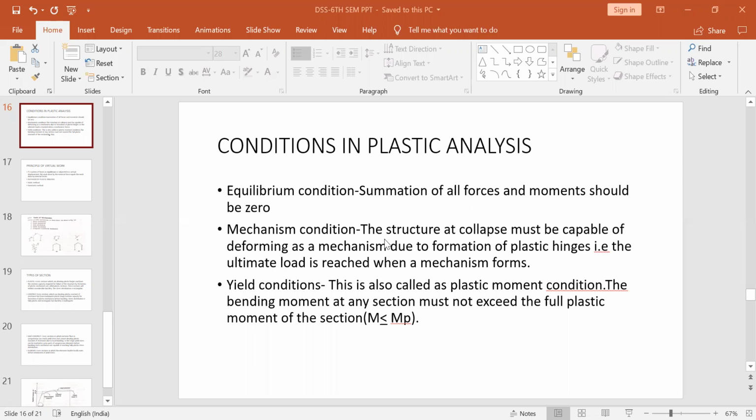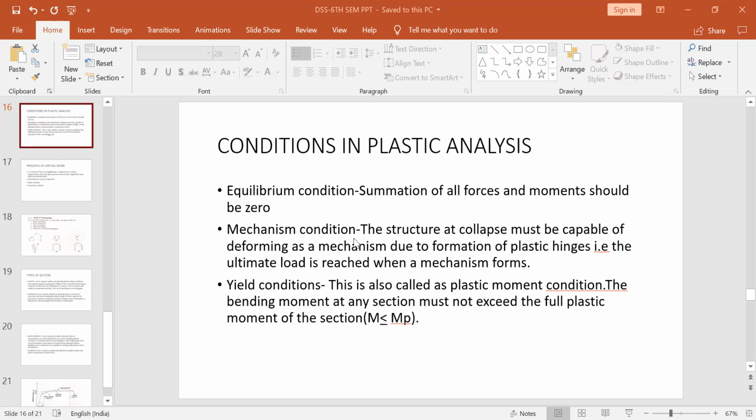Second is the mechanism condition. The structure at collapse must be capable of deforming as a mechanism due to formation of plastic hinges. That is, the ultimate load is reached when a mechanism is formed. This condition is not in the elastic stage.